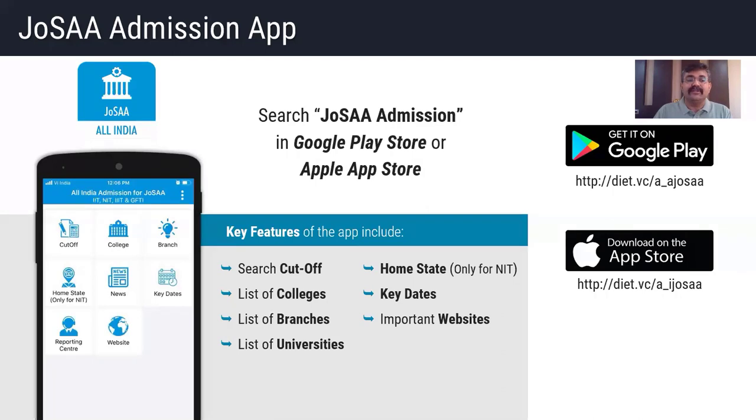But if you go to the cutoff feature, in the cutoff feature you will be able to see all India quota and other state quota. In the cutoff feature, you cannot see home state. For home state, you need to compulsorily go into this particular feature. Then you can get the schedules, the latest updates, as well as the list of important websites. This reporting feature is disabled because this time they have not kept the concept of reporting center.